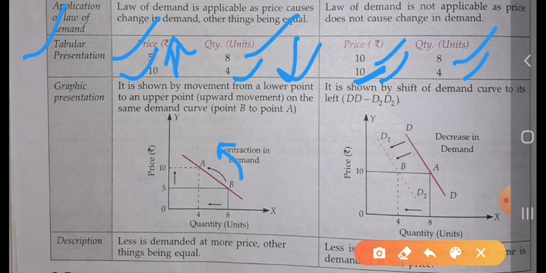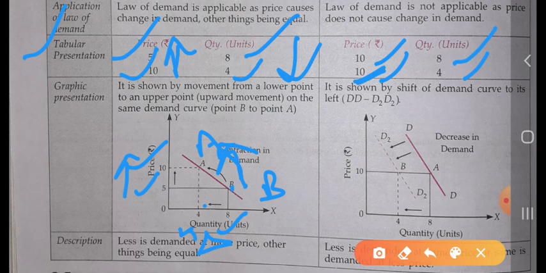When the price is 5, the consumer is demanding 8 units, at point B. When the price increases to 10, the consumer consumes less, 4 units. Then the point is moved from B to A, that means lower point to upper point in the case of contraction of demand.